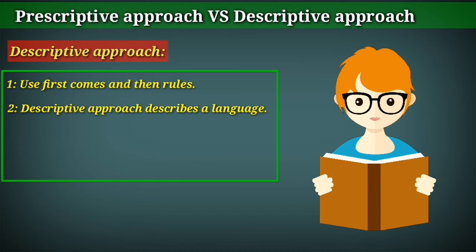They only describe how people talk in a society. It does not deal with what is good or bad language. What does it mean? It means that this approach has nothing to do with correct or incorrect sentences. As we have studied earlier in the prescriptive approach, an infinitive should not be split or a sentence should not be started with the word and, etc.